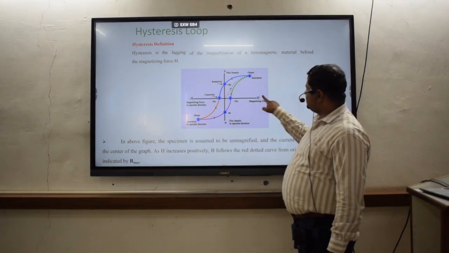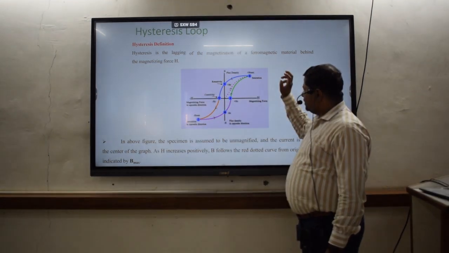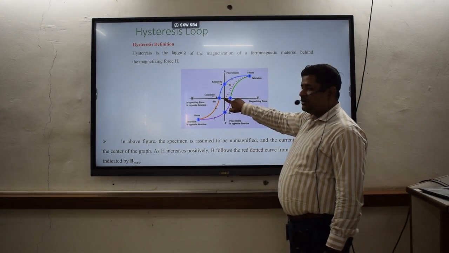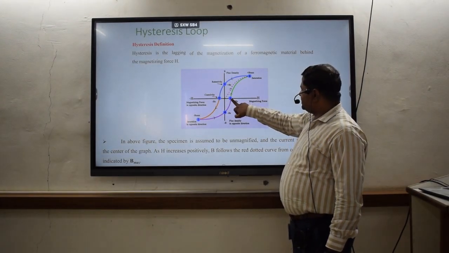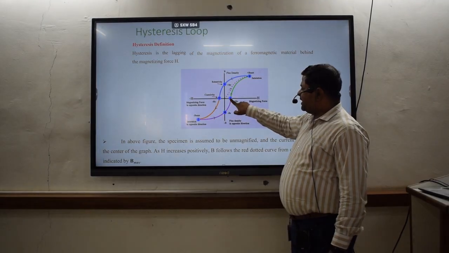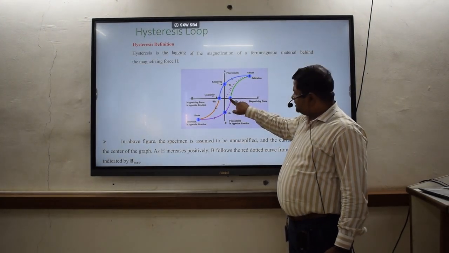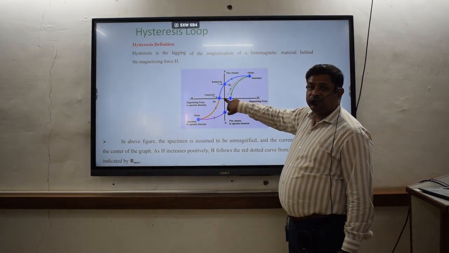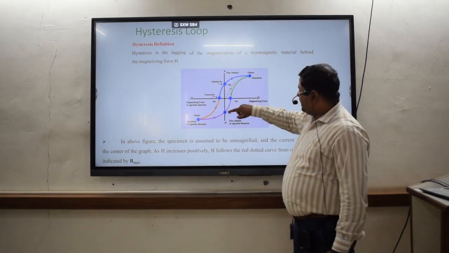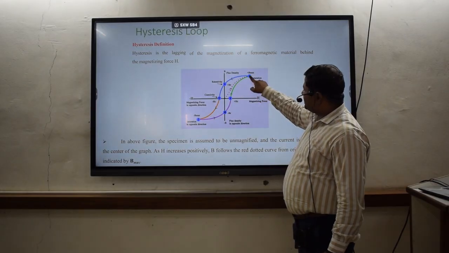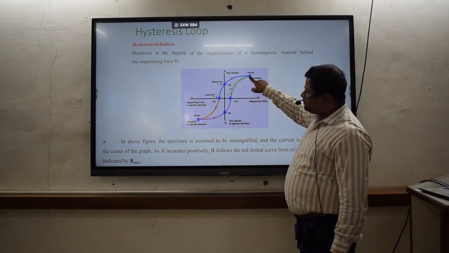So if we consider this H as the magnetizing force, and I start from the origin of this diagram, I have applied this much magnetizing force. When I apply the magnetizing force, my magnetic field should be generated at this force only, but it is generating behind. That's the lagging. And when I increase this, it follows the path and will reach the saturation of the magnetic field at point A.